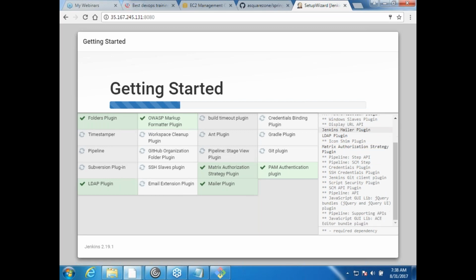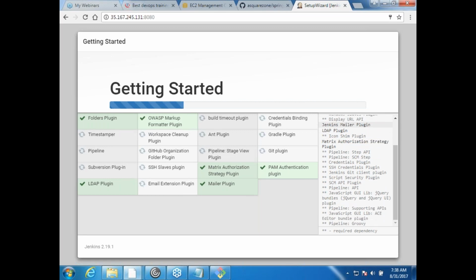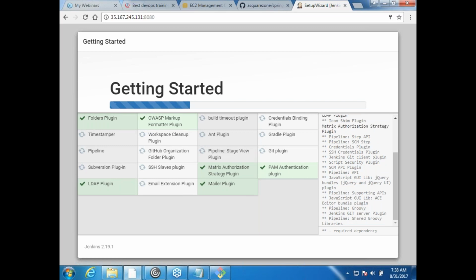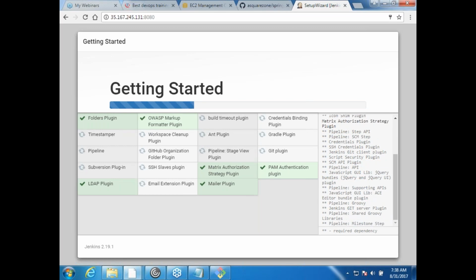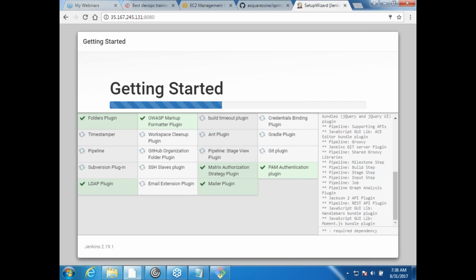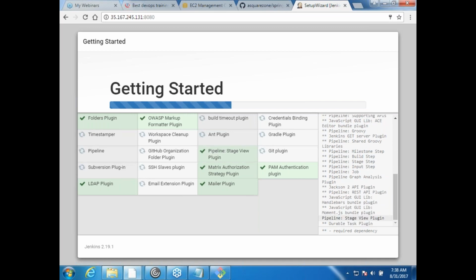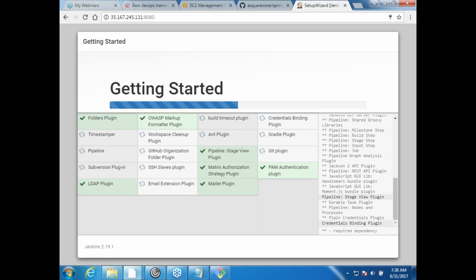If you have Git installed on this machine, I can use the Git plugin. Similarly, you should have the other plugins also. For example, we have the Ant plugin. If you have Ant installed on your machine, you can use Jenkins to build with Ant. But just because you are installing the Ant plugin, you will not get Ant. Okay.